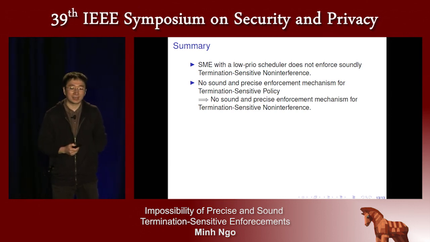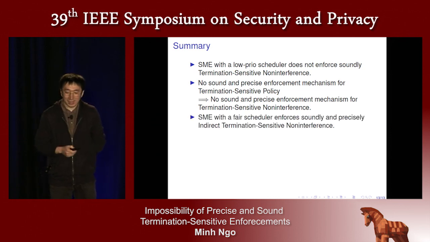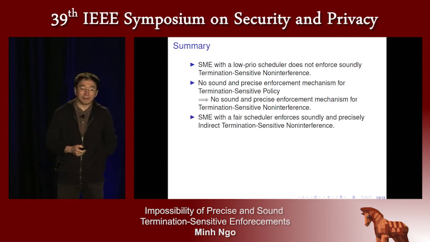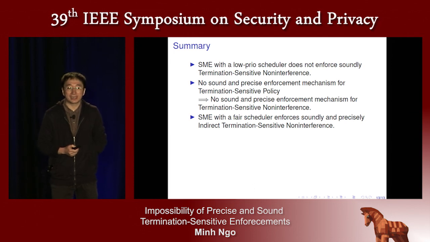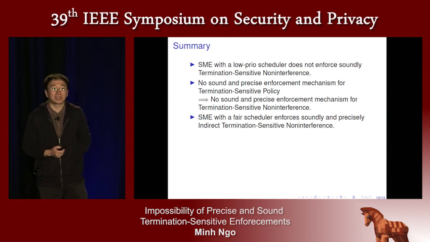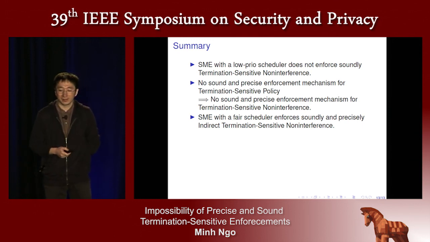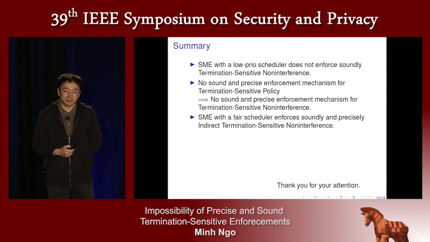As a consequence, there is no sound and precise enforcement mechanism for termination-sensitive non-interference. And SME with a fair scheduler enforces soundly and precisely a policy called indirect termination-sensitive non-interference, which is subtly different from termination-sensitive non-interference.